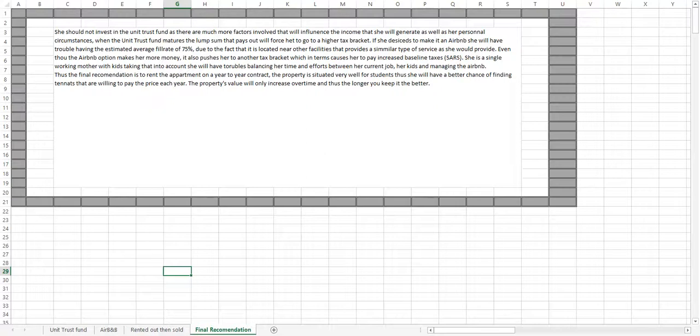Thus, the final recommendation is to rent the apartment on a year-to-year contract. The property is situated very well for students, thus she will have a better chance of finding tenants that are willing to pay the price each year. The property's value will only increase over time, and thus the longer you keep it, the better.